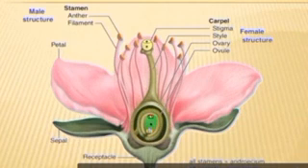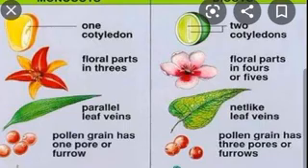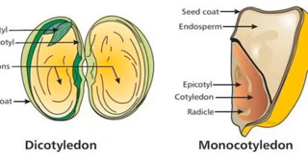Angiosperms are divided into two classes based on the number of cotyledons in seeds: the dicotyledons or dicots, and the monocotyledons or monocots. Dicots have 2 cotyledons in their seeds, while monocots have only 1 cotyledon. So what are the differences between monocot and dicot? We will see one by one.